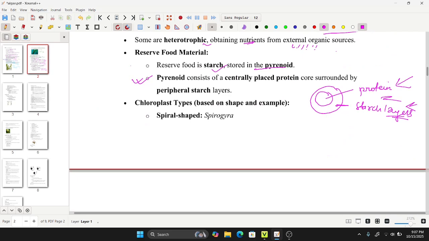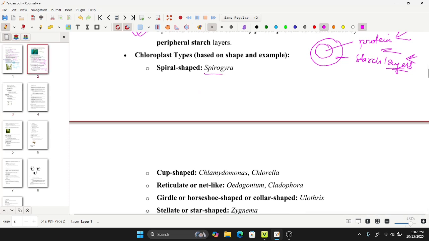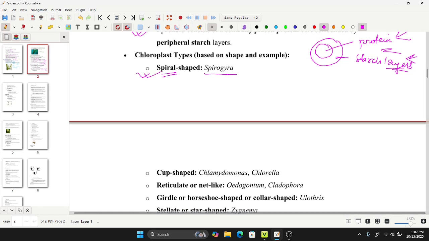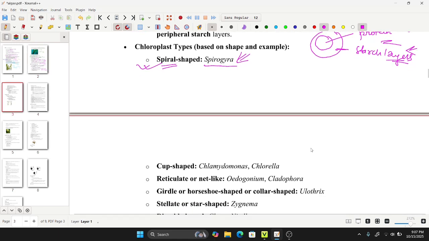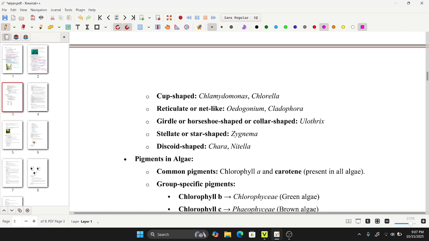And talking about the types of chloroplast based on the shape, there are some examples. You have been familiar in your entire study with Spirogyra, its life cycle, and many more. Spirogyra has a spiral shaped chloroplast. Remember all these types, okay? Each one is important for your objective questions.